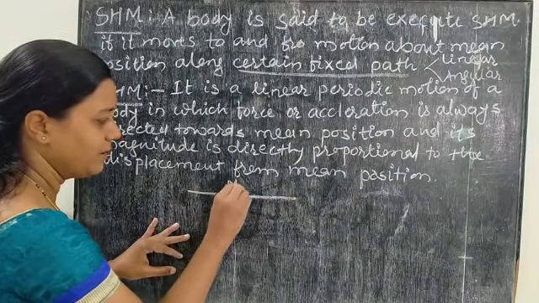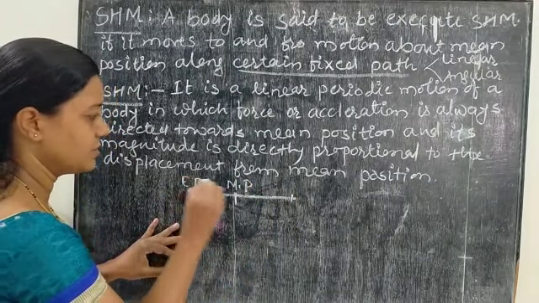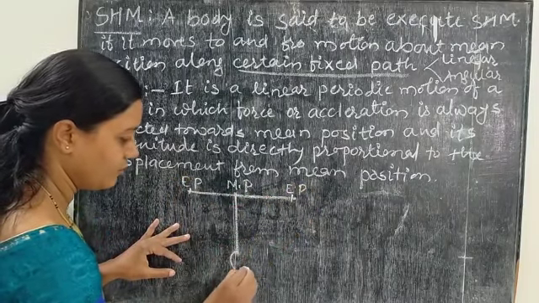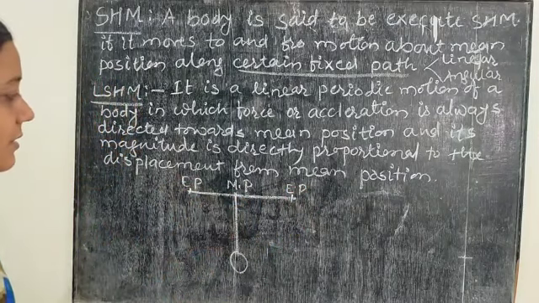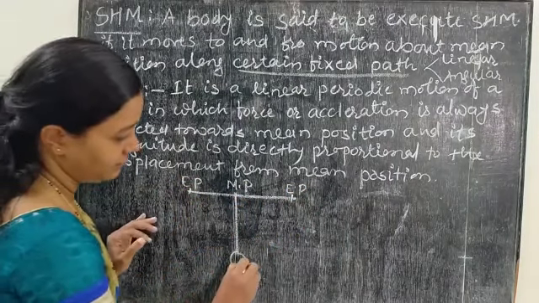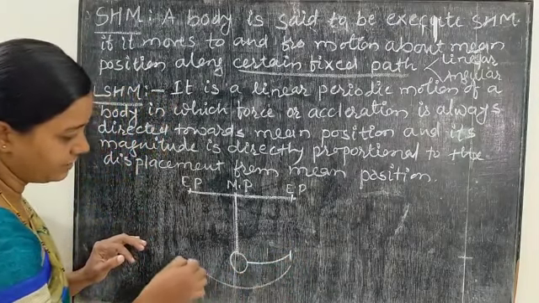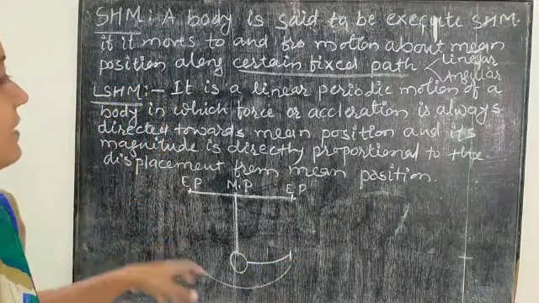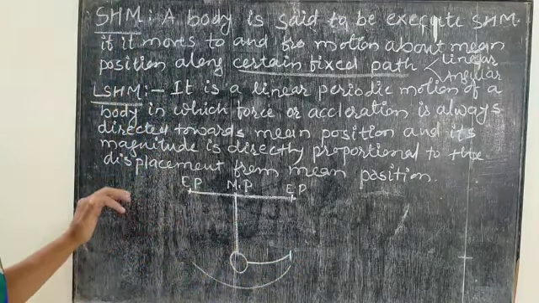Suppose this is the mean position and these two are the extreme positions, and the bob starts at the mean position. When it goes to one extreme position and then back to the other extreme position, such a set of movements is repeated.